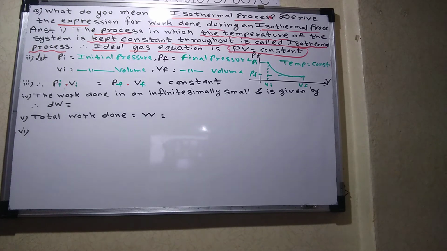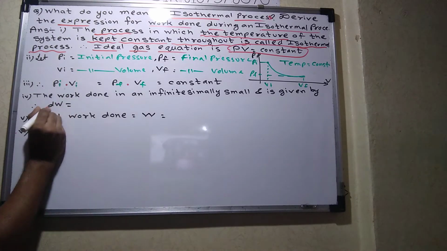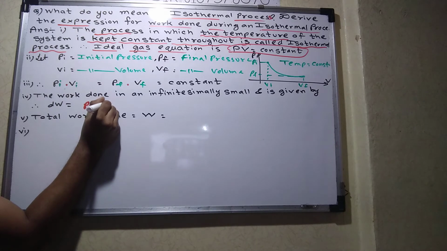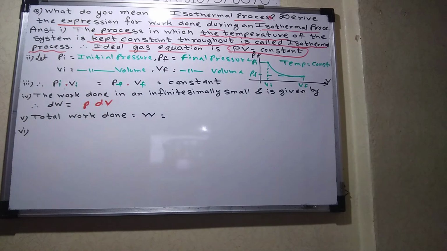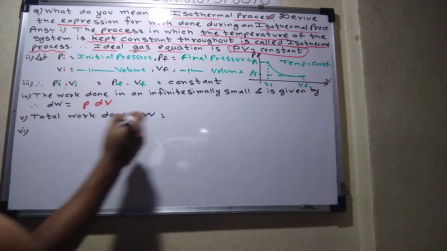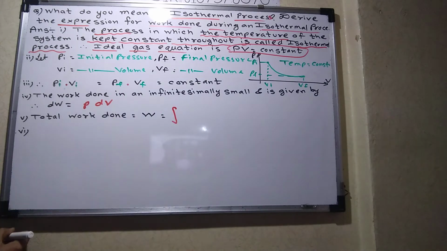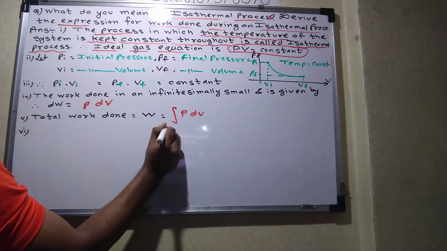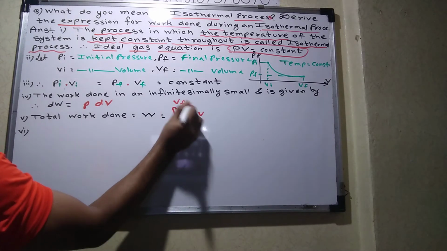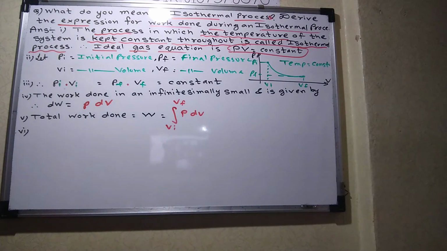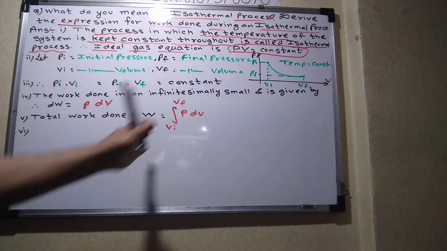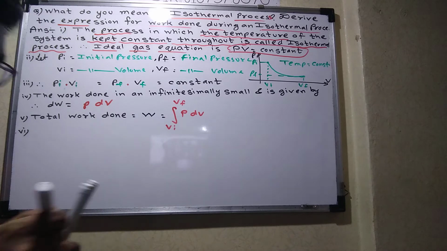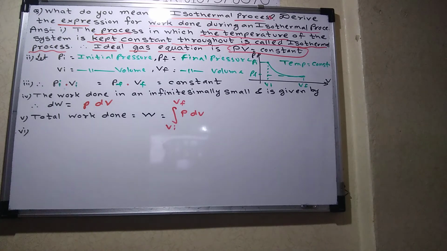So who will tell me the work done? The formula for work done, if you remember. The small work done is given by pressure multiplied by volume change, dW = P dV. Am I right? But the pressure is not constant. The total work done is found by integrating P dV from Vi to Vf. Understood? If you understood, then let us move further. So students, what is the ideal gas equation? Who will tell me the ideal gas equation?